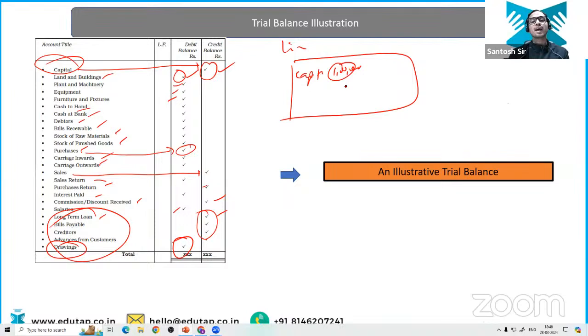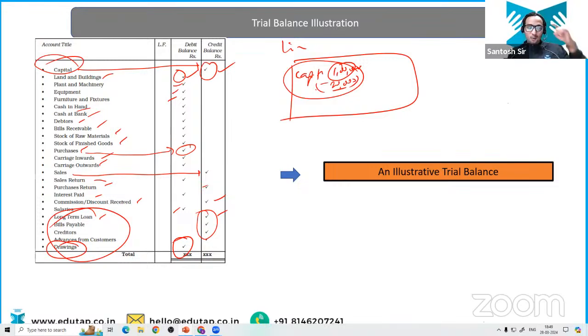So if capital is 1 lakh and drawing is 20,000, we are going to deduct this drawing amount from the capital account, right? And when capital is increased, we credit it. And right now, when we draw something, capital is decreasing. That's why we are debiting the drawing.